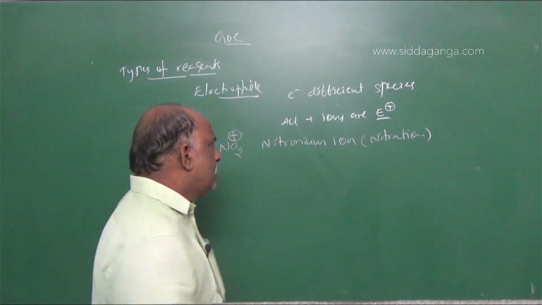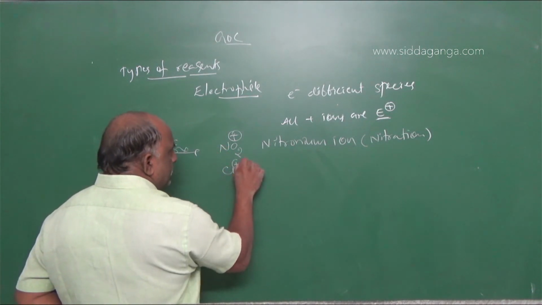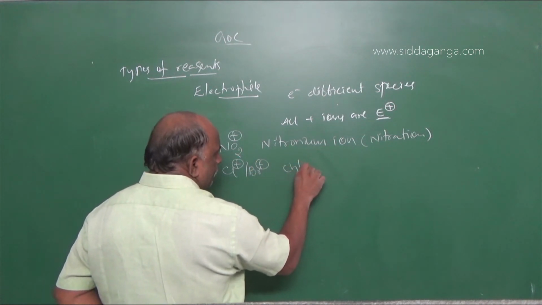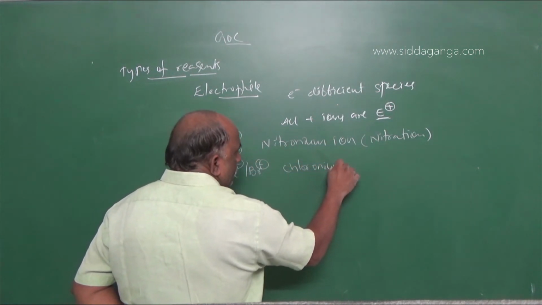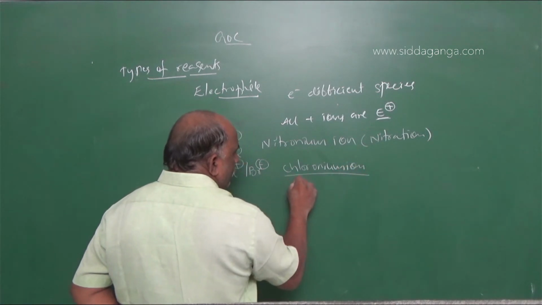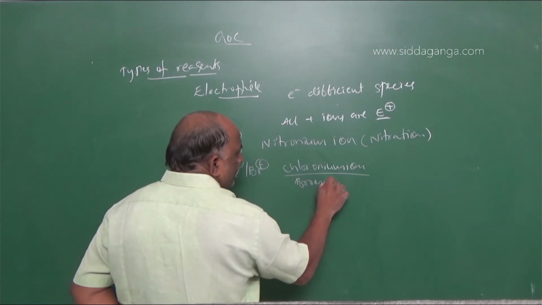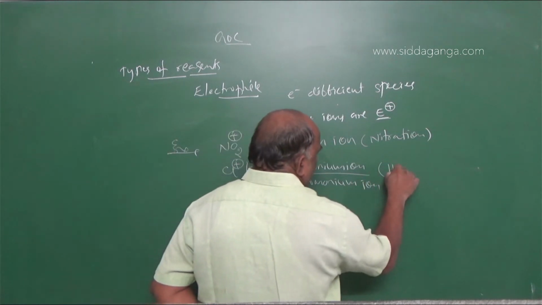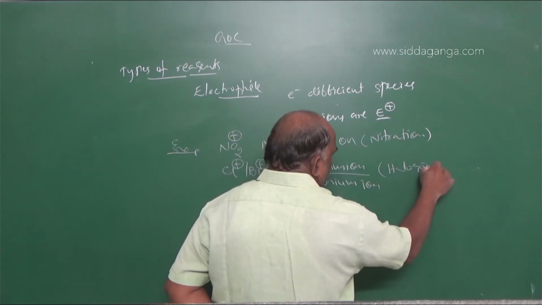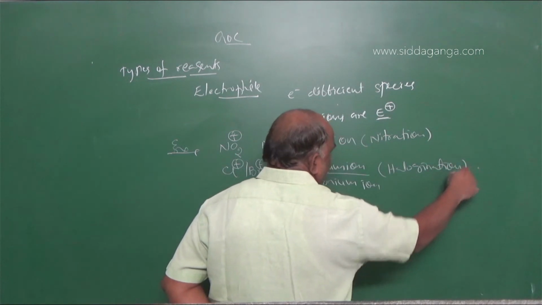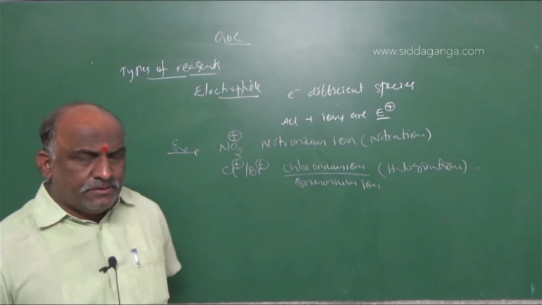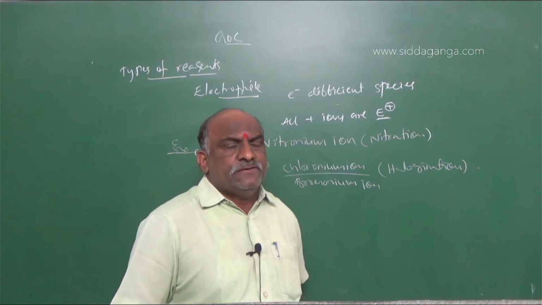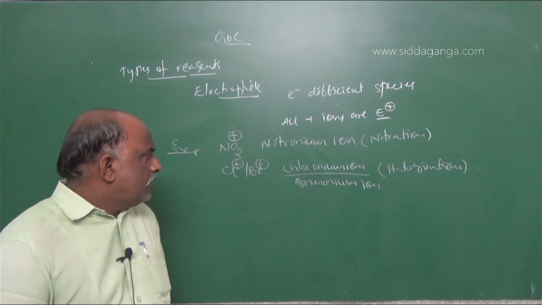Next is Cl plus and Br plus. These are called the chloronium ion or bromonium ion, and they are used in halogenation reactions.